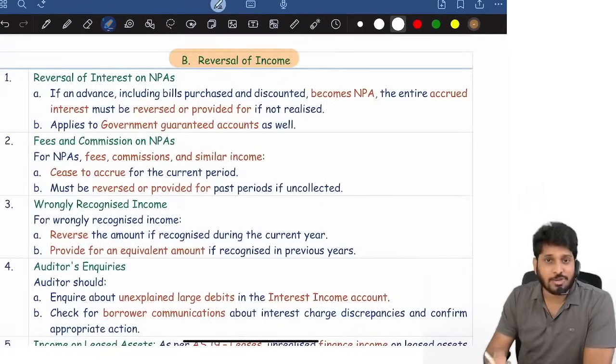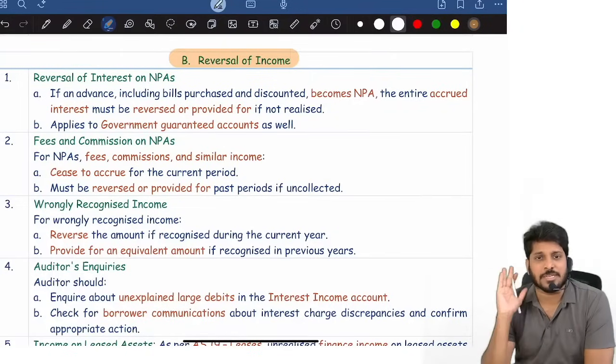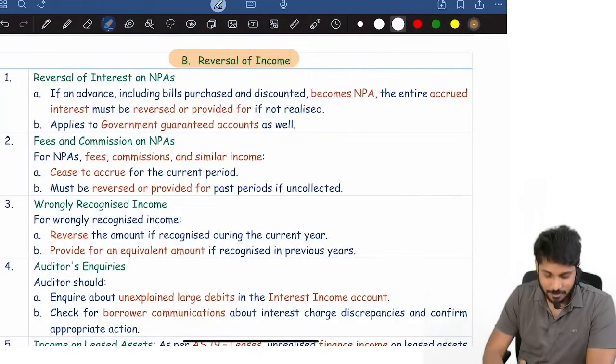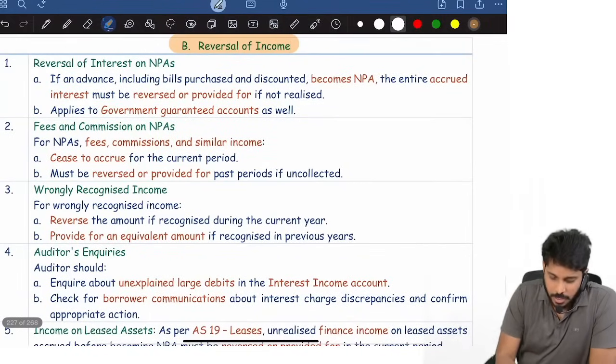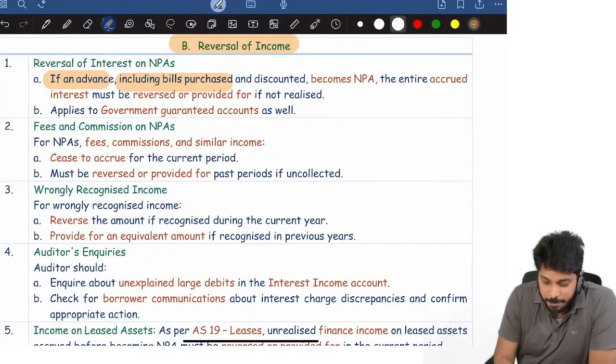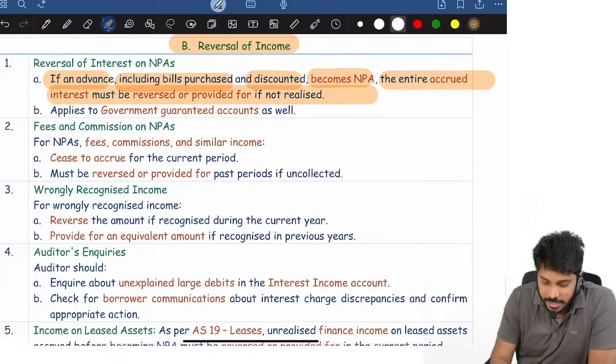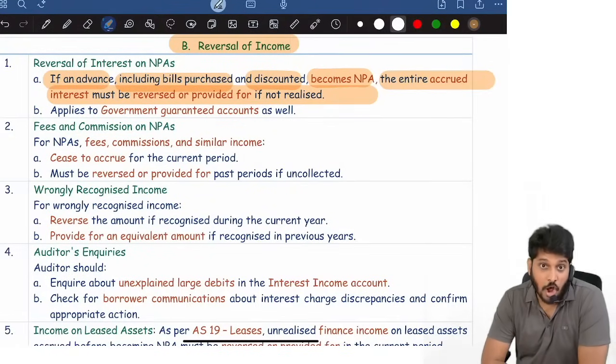We are about to finish the bank audit chapter. Just another 5 minutes and it will be over. See how easy the bank audit chapter is. Reversal of interest. If an advance, including bills purchased and discounted, becomes NPA, the entire accrued interest must be reversed or provided for if not realized.